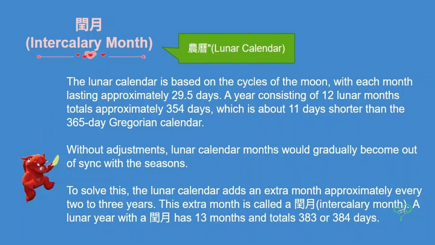To solve this, the lunar calendar adds an extra month approximately every 2 to 3 years. This extra month is called 闰月. A lunar year with a 闰月 has 13 months and totals 383 or 384 days.